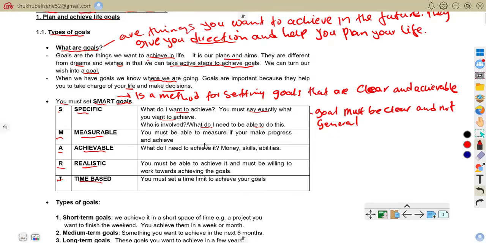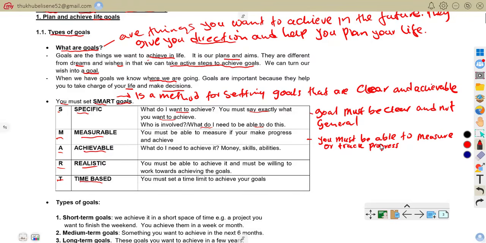Now we come to measurable. M is measurable. When you talk of measurable, we are saying you must be able to measure or track progress.